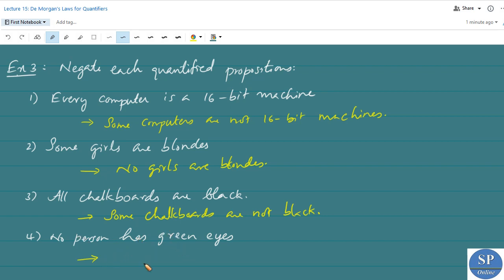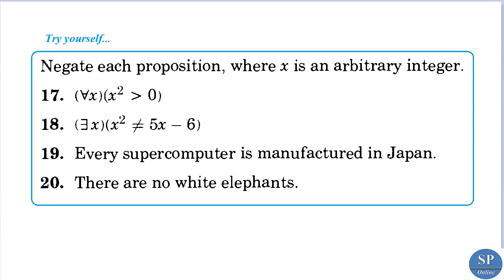No person has green eyes. So the negation is, some persons have green eyes. That will be the negation of that proposition. Okay, now you can try these problems yourself. Okay, thank you.